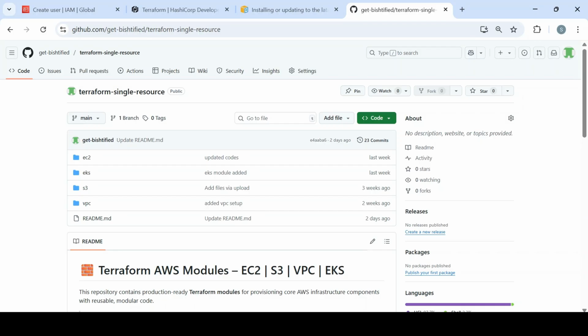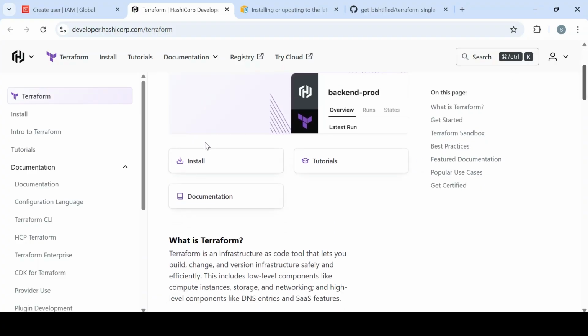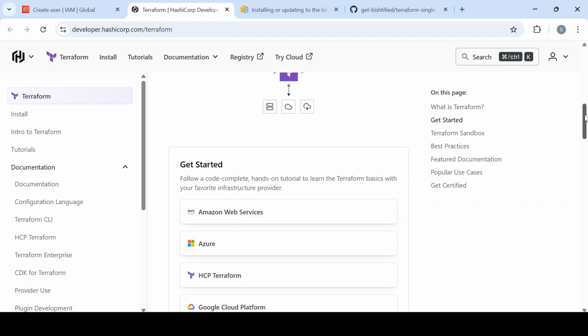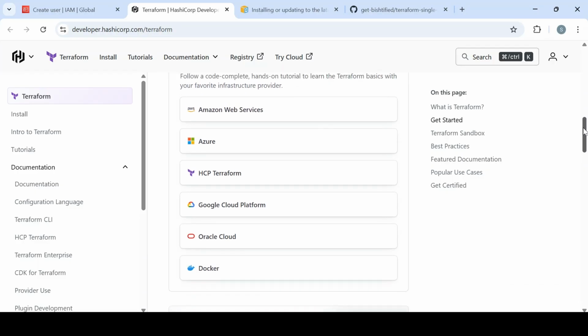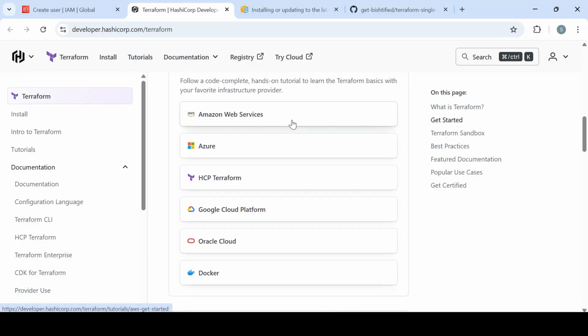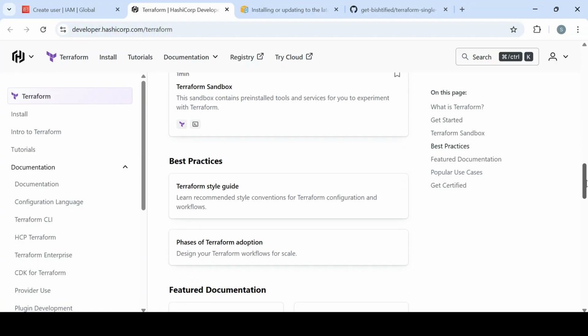If I click on the next tab, here is the Terraform package, a .zip file. You can download it from here. Click install. It will run on your machine, and once it is done installing, see, this is all about how it interacts with several cloud providers. AWS is on top. We are also covering AWS, so we'll stick to it.